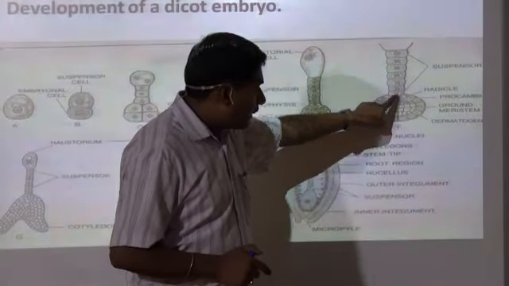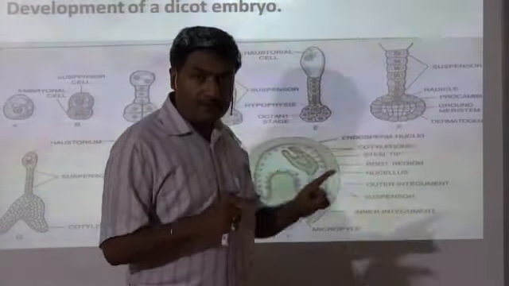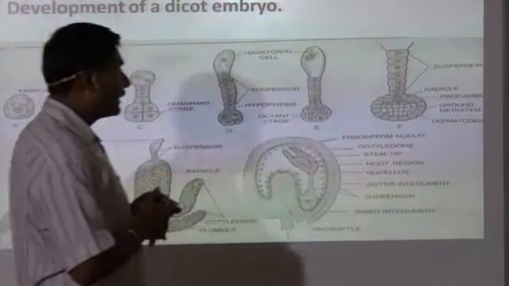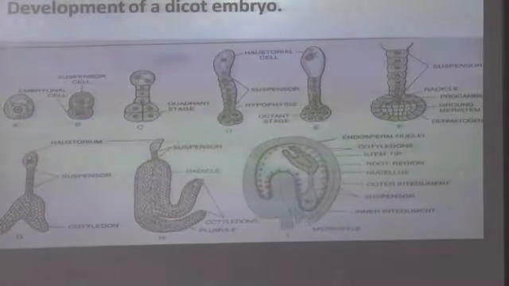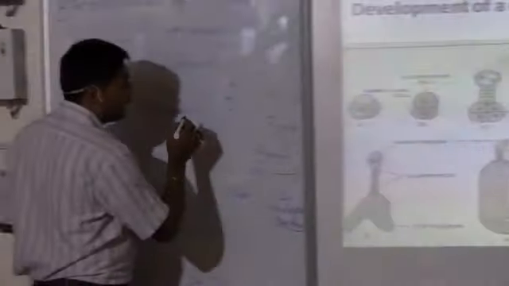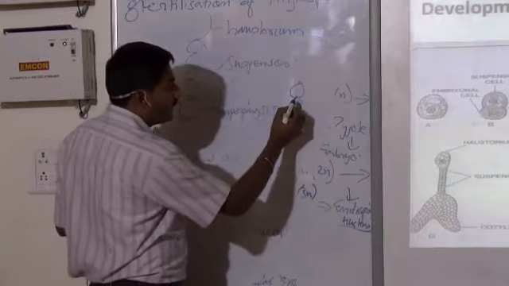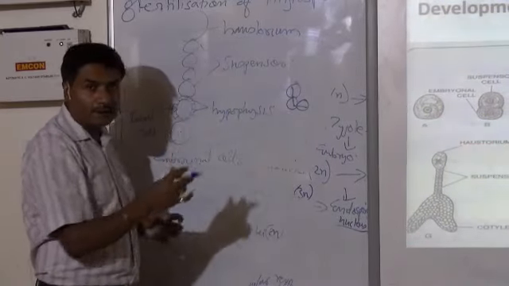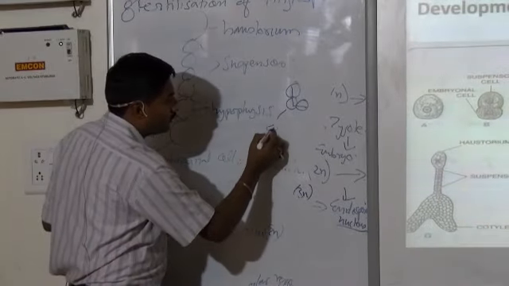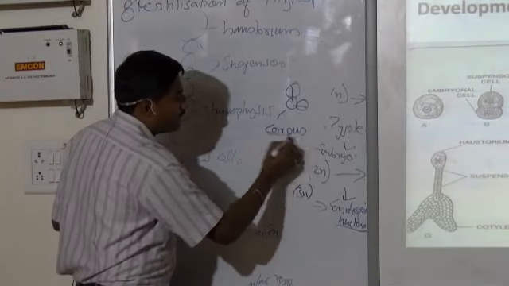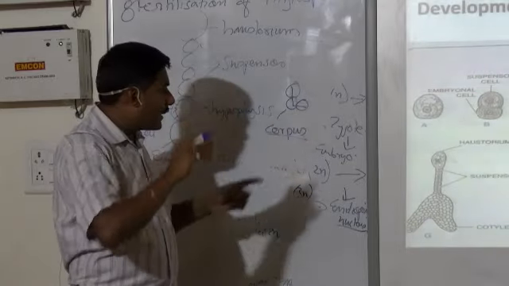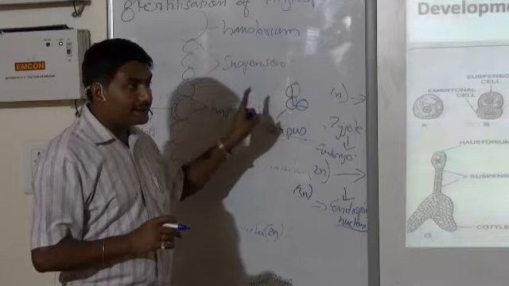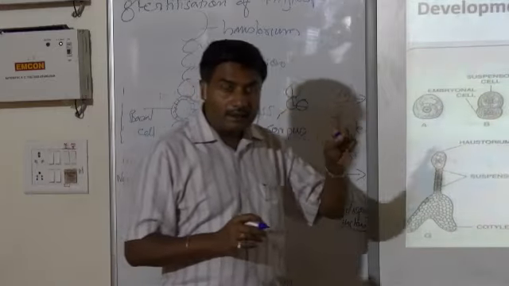Now the inner mass of the cells will go under anticlinal division, and during that anticlinal division, each of the cells that is dividing internally remains perpendicular to each other. They form a corpus, a mass of cells remaining internally, and you call it the corpus. And here the type of division taking place internally is anticlinal division.